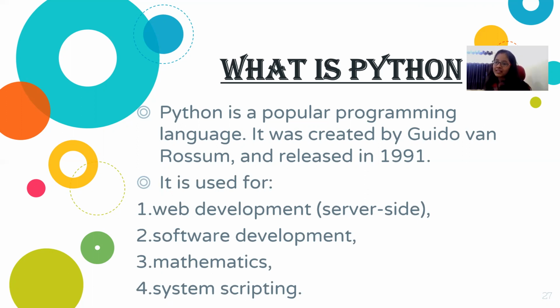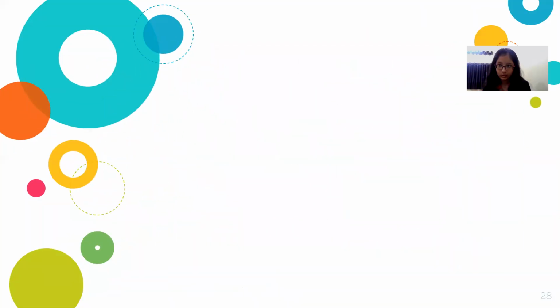Now, why do I prefer Python over other programming languages? This is because of what we are going to see here. Python is the easiest of all programming languages, because if I look at Java, if I have to print anything in Java, I need to write 4 to 5 lines of code. In C++, I have to write like 7 to 8 lines of code. But in Python, I have done it in one line only. That's why Python is one of the easiest programming languages.